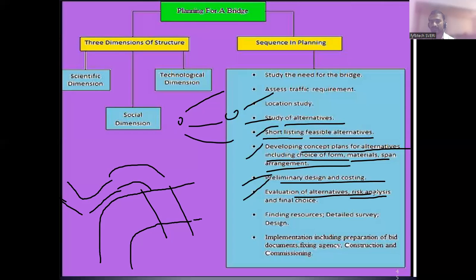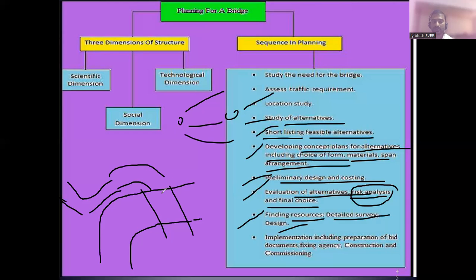And also risk analysis. This risk analysis, when you come to the final year, you will study in detail and find the final choice. So you should first have some alternatives. Among these alternatives, you should have a shortlist. Among the shortlist, you should have design planning, in terms of materials, spans, and labor. All these things you have to do in developing the plans. So preliminary design, estimation, evaluation. Then there is risk analysis, and after seeing everything you have to make the final choice. Then finding the resources, detailed survey design.